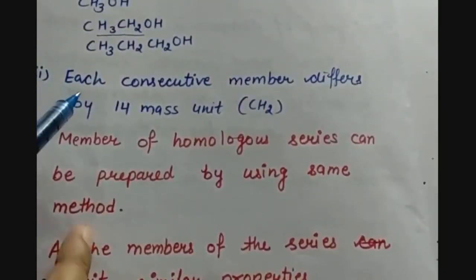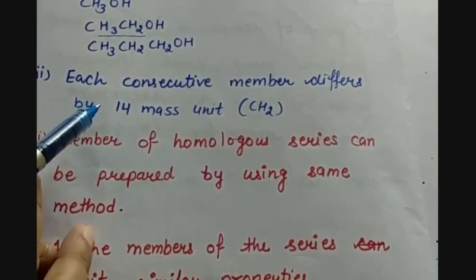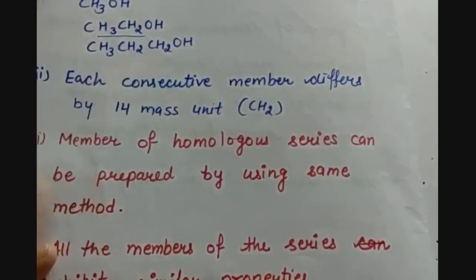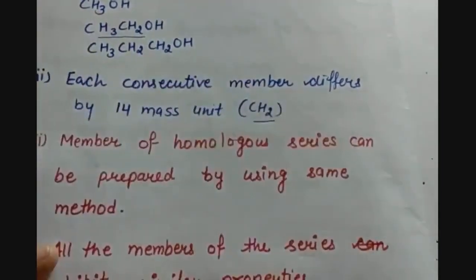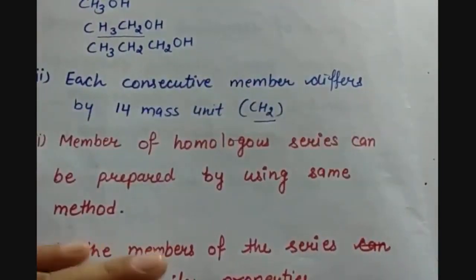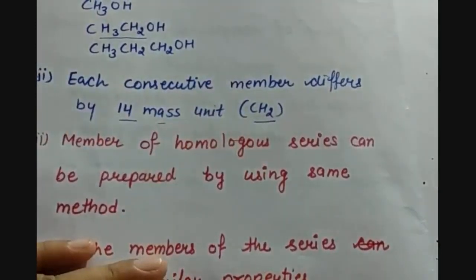Then the next characteristic of a homologous series is that each consecutive member differs by 14 mass units, or you can say a CH2 group, that I have already told you. But why are we saying 14 mass units? Because as we gradually increase the CH2 group in each of the successive members in a homologous series, the molecular mass increases.